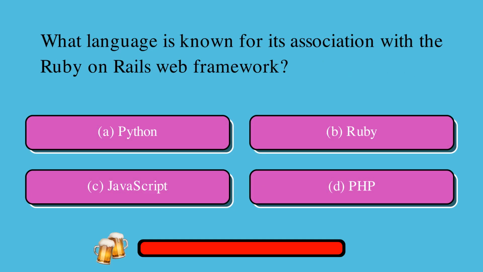What language is known for its association with the Ruby on Rails web framework? Is it A, Python, B, Ruby, C, JavaScript or D, PHP? The correct answer is B, Ruby.